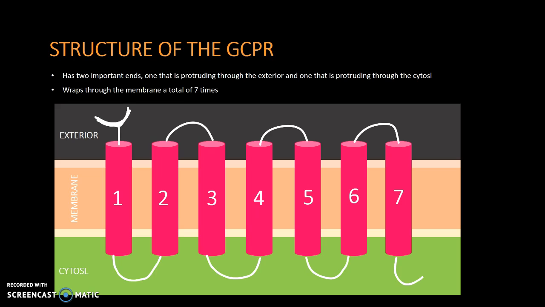Those tubes there are just to emphasize that it's going through 7 times. It's not what the actual structure is, it's just a visual to give you an idea. What's important here is that this end in the exterior is where the receptor is. This is where molecules that wouldn't be able to pass through the membrane are able to interact. And the tail here is what's going to cause the next change, whether it's a second messenger or changing something next to it.